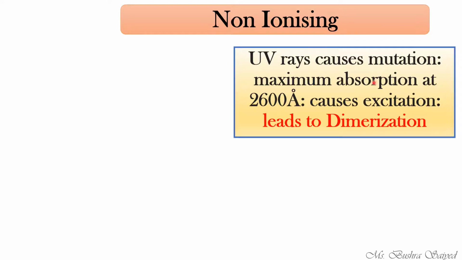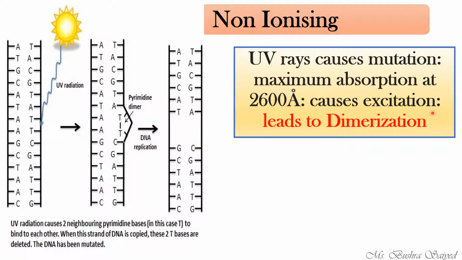What does it do? It will do excitation. Excitation means at atomic level there will be a high rise in the electronic energy of that particular atom, which will lead to dimerization. Now, what is dimerization?